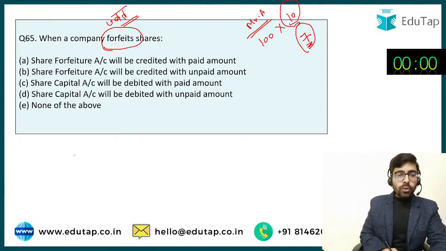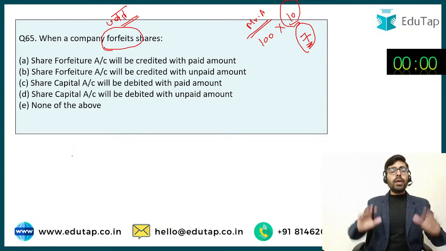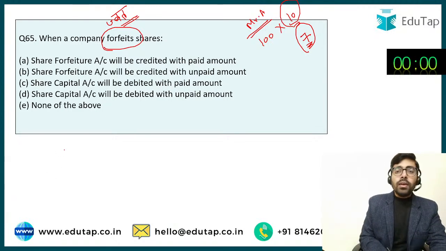So now let's understand how the journal entries are made. Let's try to understand this thing. So now when the company says कि I have called up the entire rupees 10 on these particular shares, what entry is the company going to pass?